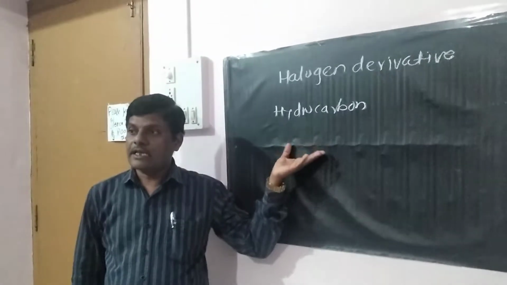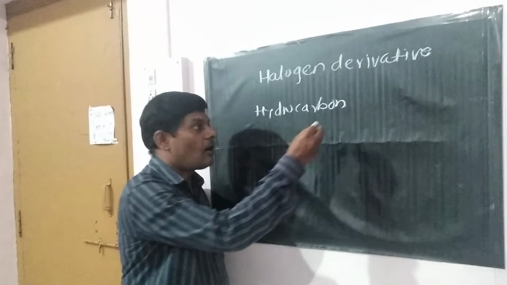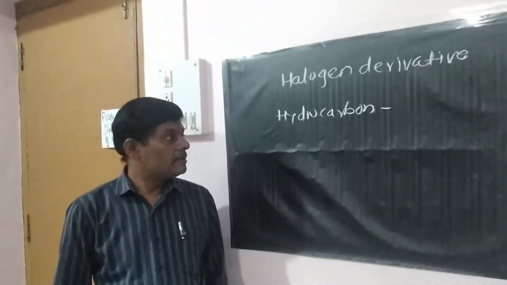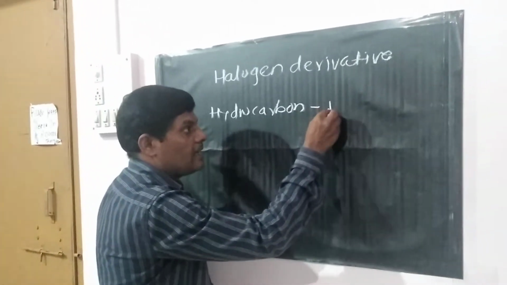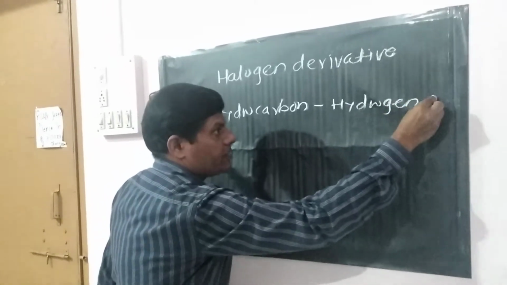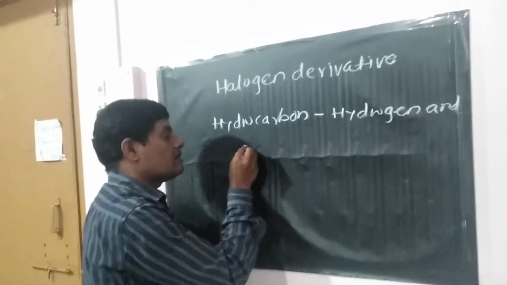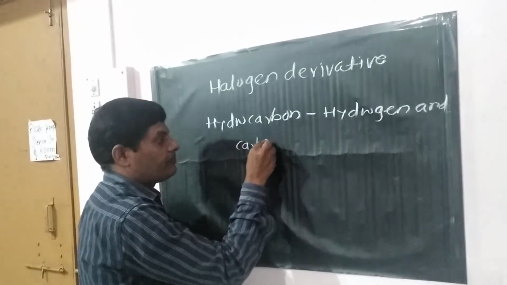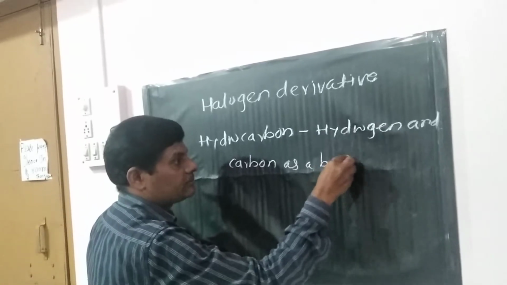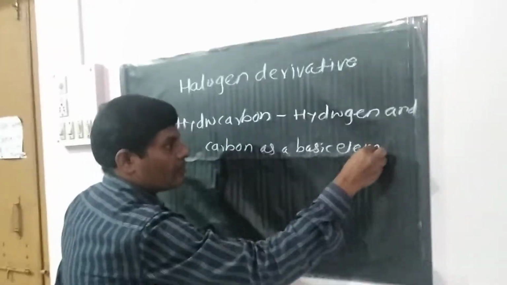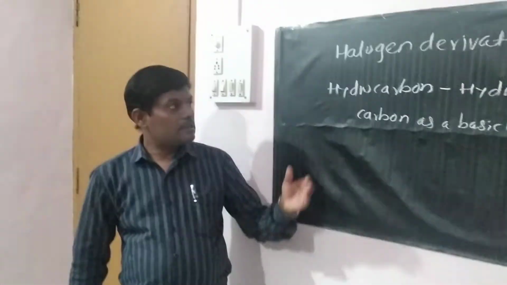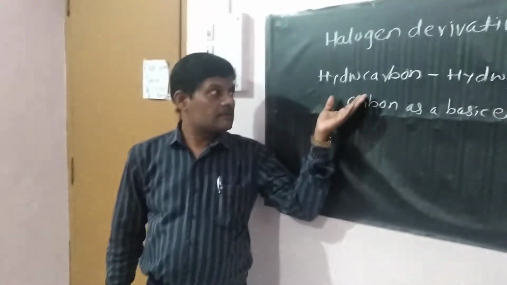Hydrocarbon means what? Exactly, these are organic compounds which contain only hydrogen and carbon as basic elements. This was completed previously in the 11th standard.